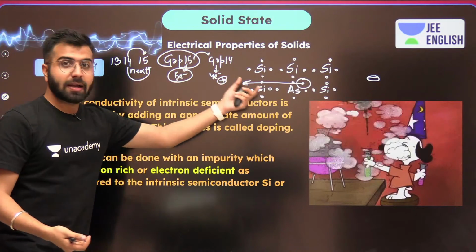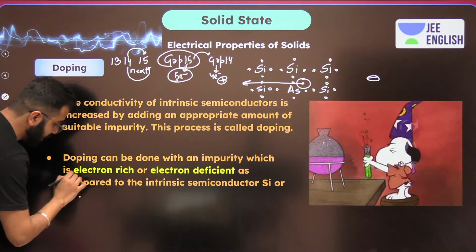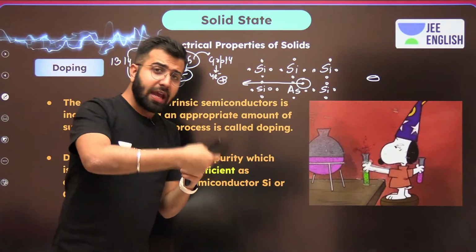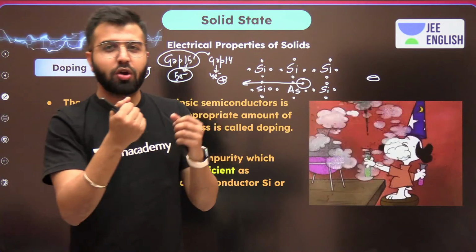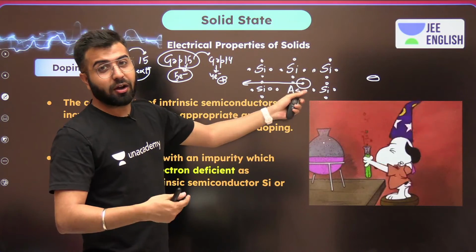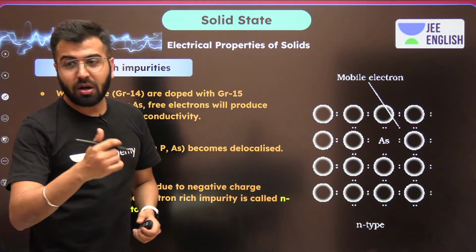So this particular type of doping is known as N type. This one is N type, electron rich. You can remember N either by the next group, or by remembering that there is one extra electron, the negative charge. So do remember that. But now let's talk about the different type of doping.